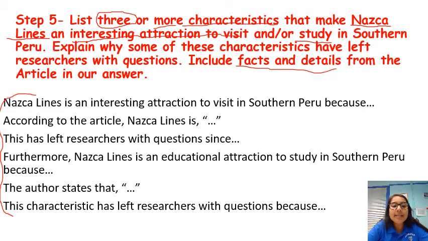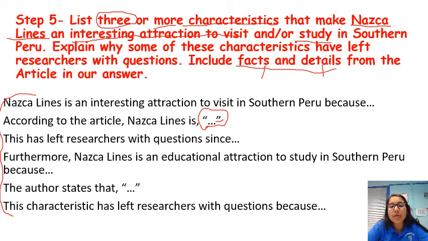Now, my next sentence starter is an actual opportunity where I'm going in and including some of those facts and details the same way it's been stated in the prompt. So I know here, according to the article, Nazca Lines is, and this is an opportunity for me to go ahead and either paraphrase and or include a direct quote coming from the article.